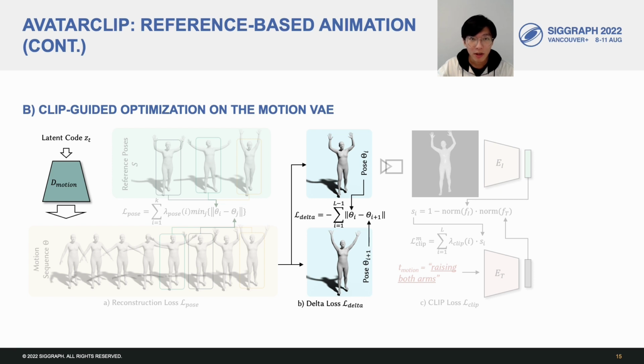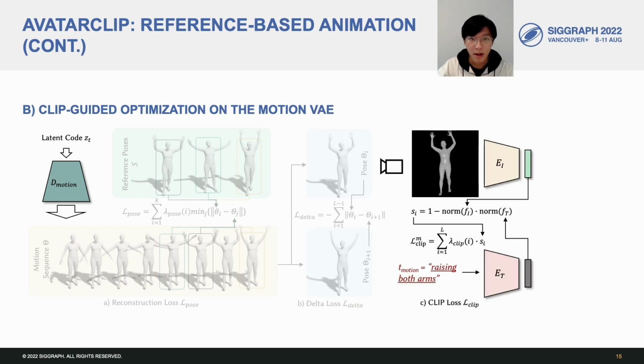Therefore, this loss calculates the differences between neighboring poses in the motion sequence and intends to maximize the difference. Lastly, we want the motion sequence to be overall similar to the text description. Therefore, for each pose in the motion sequence, we apply the CLIP-guided loss to minimize the cosine distance.